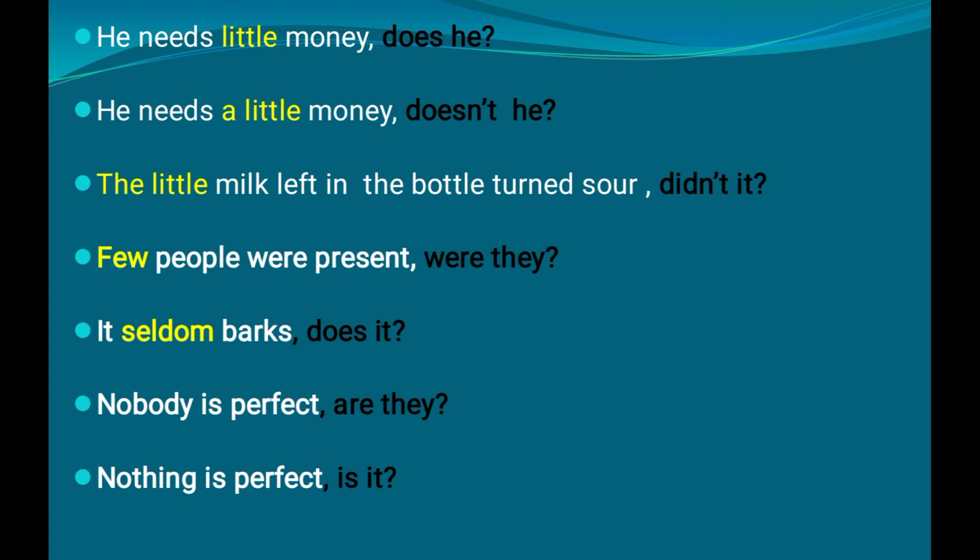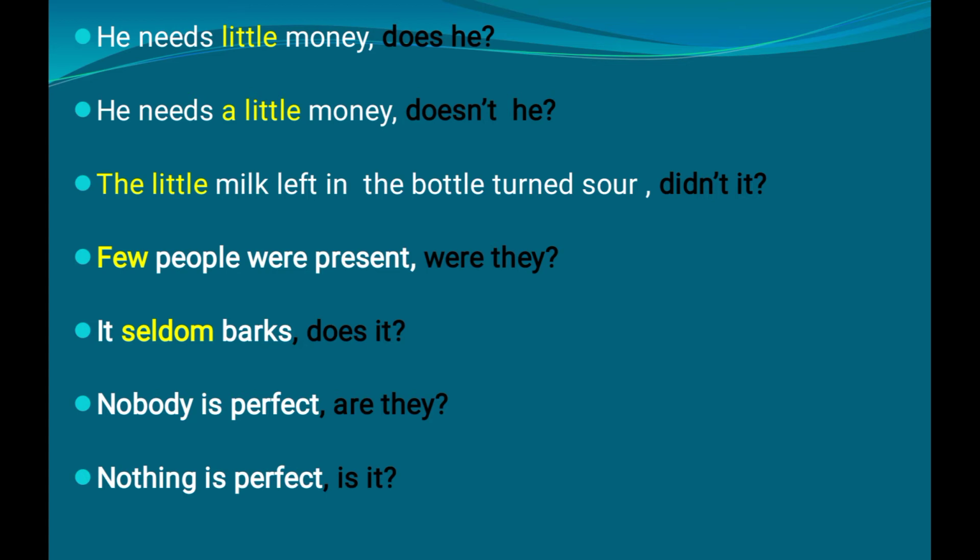And here you see the verb form needs, S form. That is simple present form is used. So we need to take do or does. And here the subject is singular. The subject he has been used. So we need to take does form. Okay, so we created the tag like this, does he.